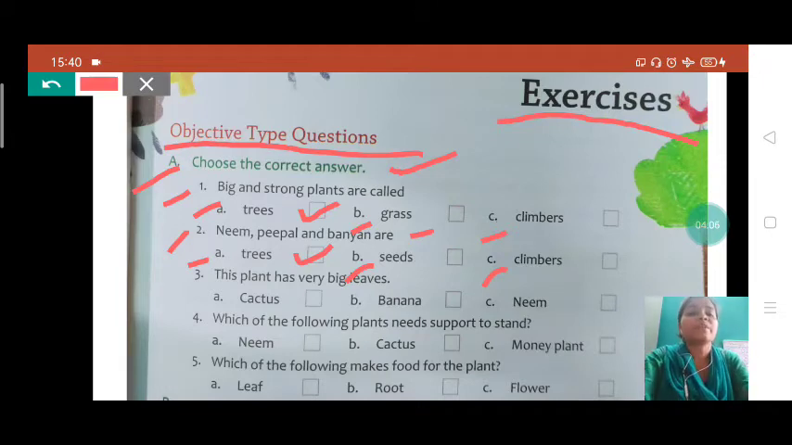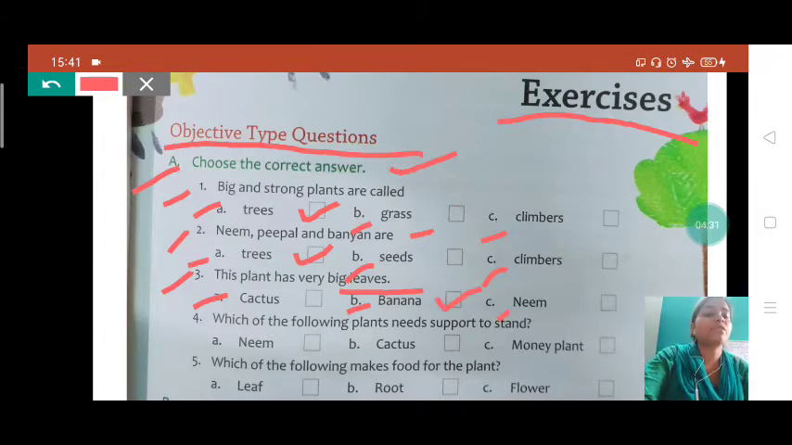Okay students, now see the next question, this plant has very big leaves. We have discussed about leaves, some are small, some are big, some are thin, so different types of leaves are there. But which plant has big leaves student? Cactus, banana, neem. Yes, it is banana. So banana will be the right answer for this question.